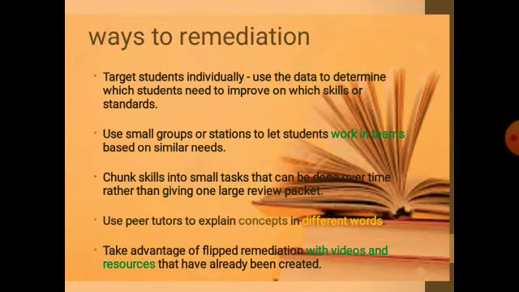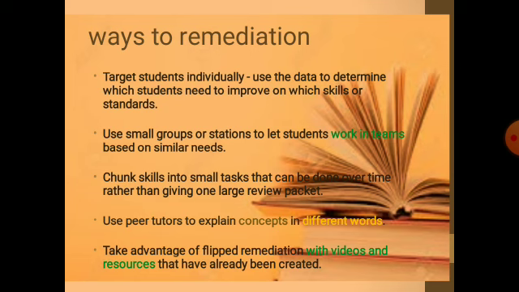Now, let's discuss some of the ways of remediation. First of all, target students individually, use the data to determine which student needs to improve on which skills and standards. We can use small groups or stations to let the students work and learn based on similar needs. It is found that when students learn in a group, they are easily able to grasp the concepts.